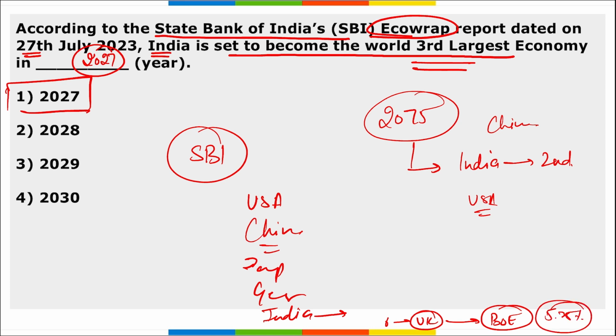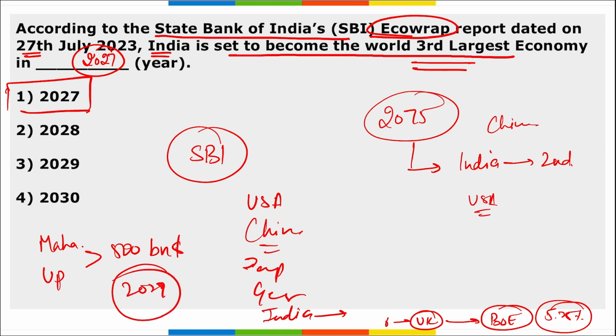Now the interest rate there is 5.25%, and there's a high chance that the rate will increase further, which can lead to a financial crisis in the UK. Coming back, remember there is a target for 2 Indian states, Maharashtra and UP, to achieve the $50 billion mark by the year 2027.